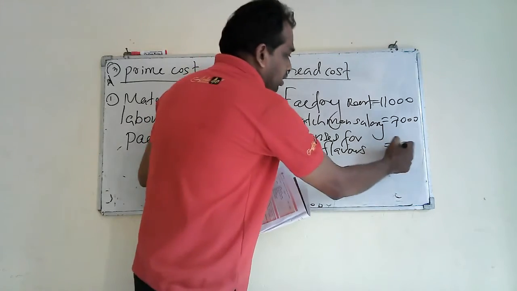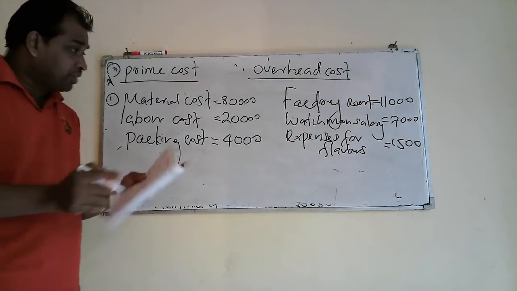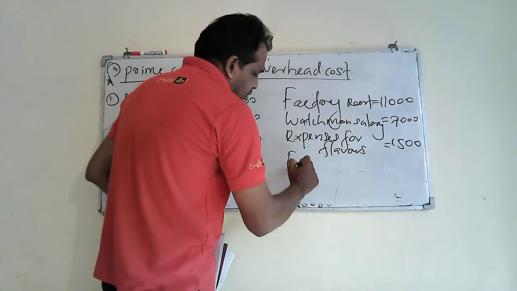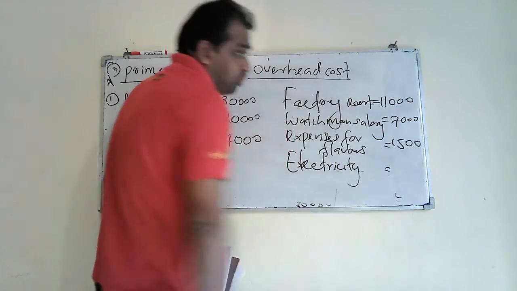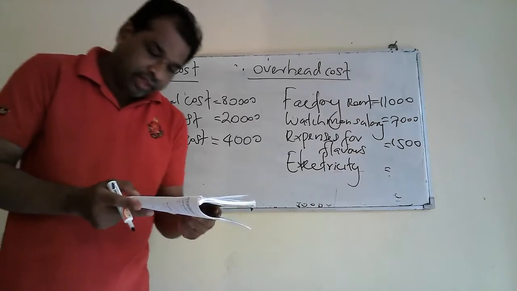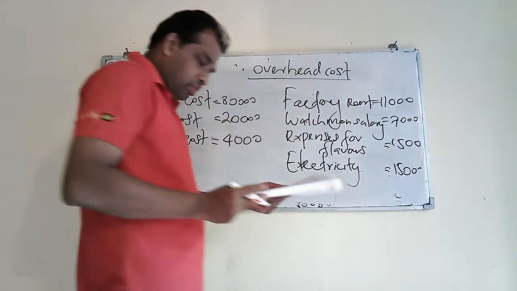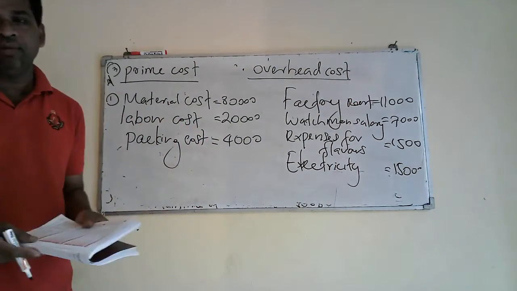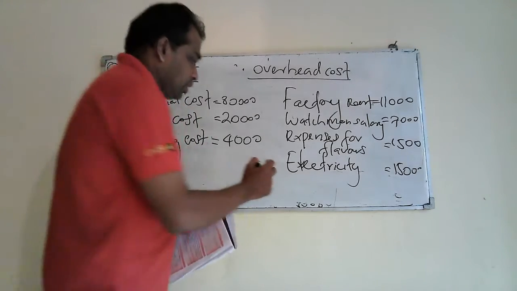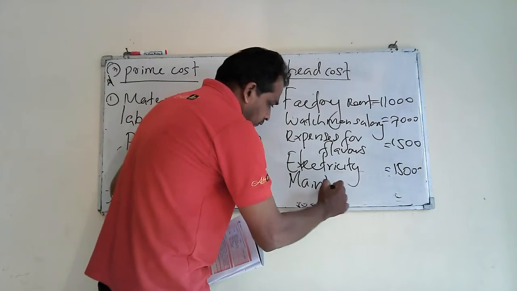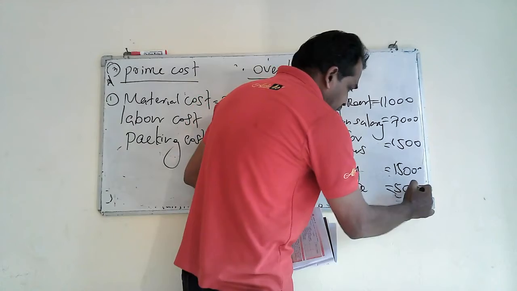That is 1,500. Then the last ones, electricity expenses will also come under indirect other expenses. That means it is indirect 1,500. Then the last one, maintenance of machinery will also come under overhead, because we cannot identify maintenance cost depending on the number of units. Maintenance cost will be 5,000 rupees.